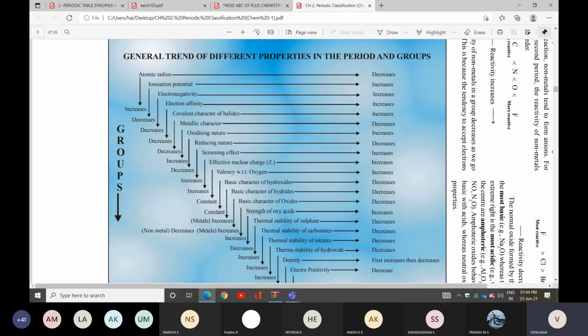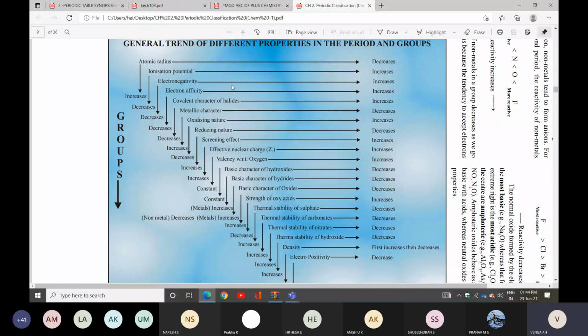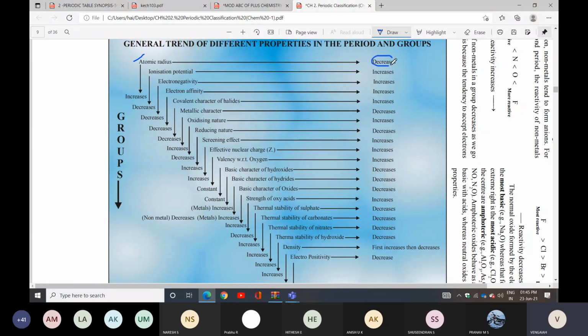Atomic radius: in a period it decreases, in a group it increases. So all properties, whatever properties will be there, it is given clearly. The first one is atomic radius. In period it decreases, in groups it increases.